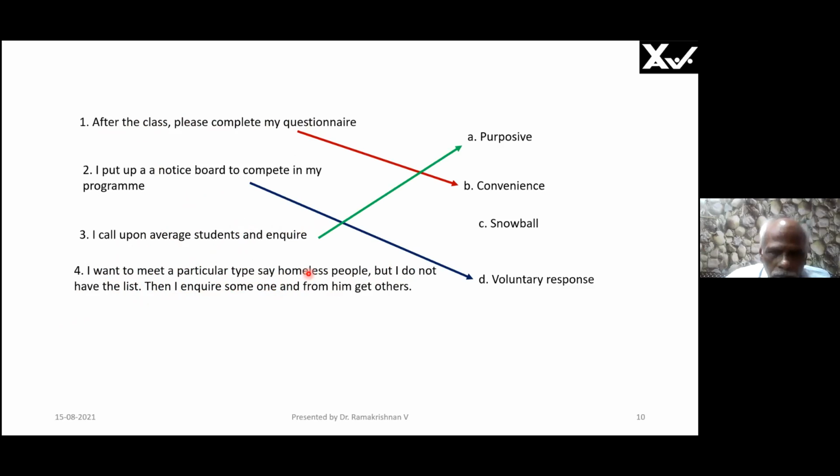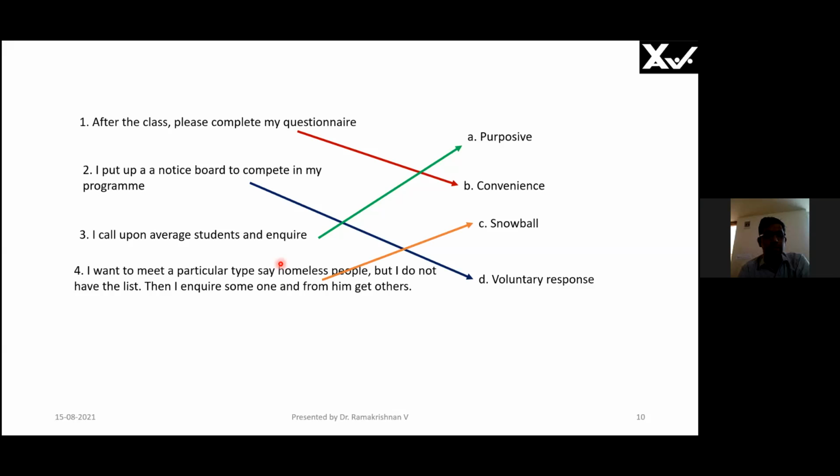This is called snowball. Snowball means I take one person and then I get another person from that person. And then the second person will recommend another person by references. So it is a snowball effect. Now you understand what you mean by snowball effect, right? Yes, sir. So this is snowball. These are all non-probability sampling techniques. So I have taught you all the topics given to me except central limit theorem, which I will take up later at the appropriate period.